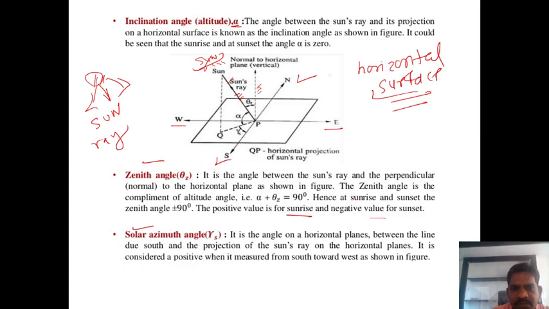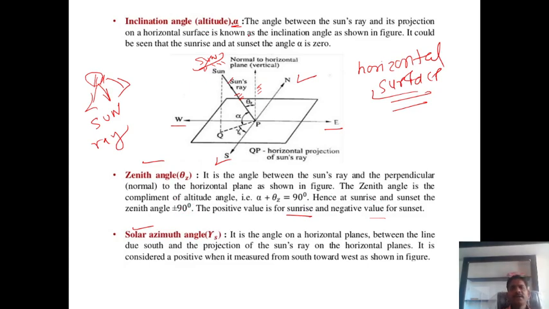The zenith angle is the complement of the altitude, which means alpha plus theta z is 90. Hence at sunrise and sunset, the zenith angle is plus or minus 90 degrees, with a positive value at sunrise and a negative value at sunset, right?